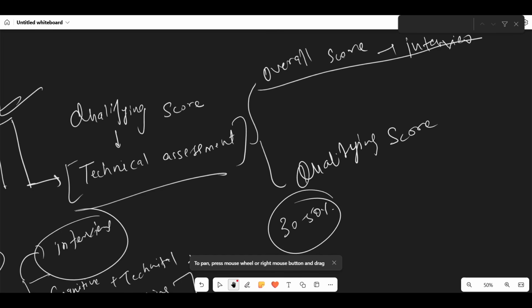Because in some colleges, the elimination rate is less after the technical round. In some colleges, the elimination rate is high after the technical assessment.